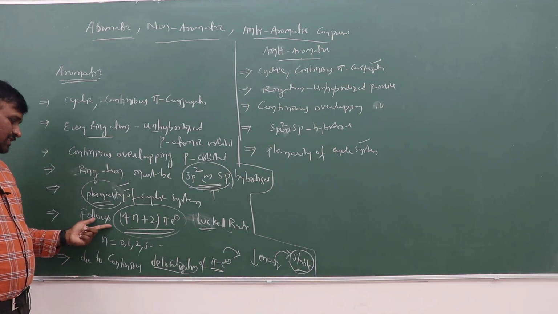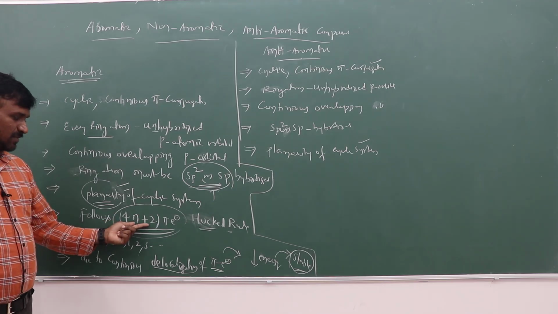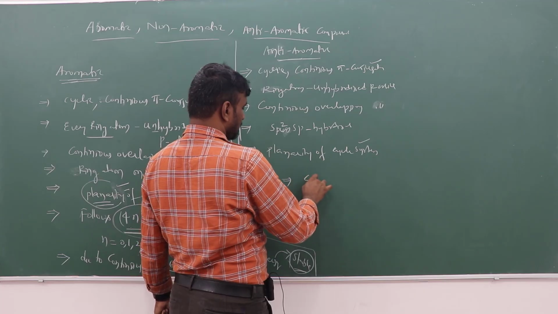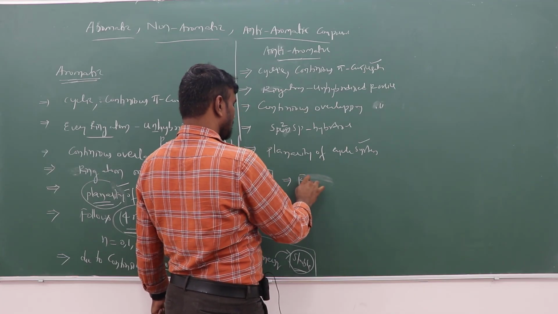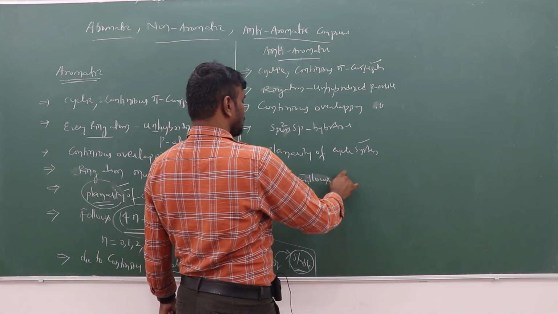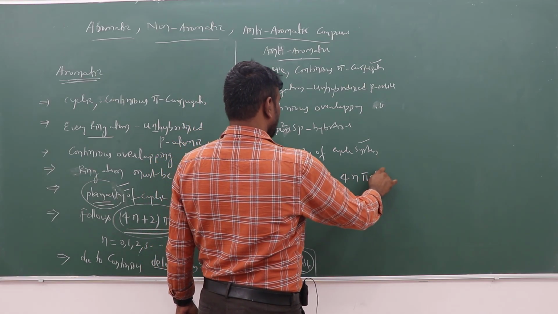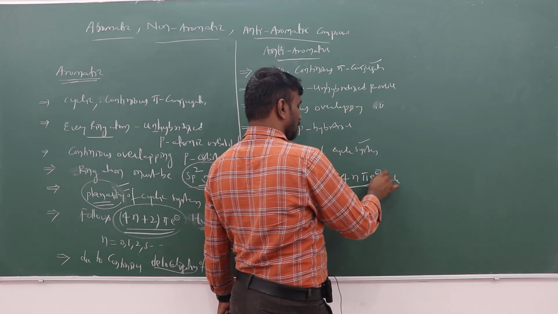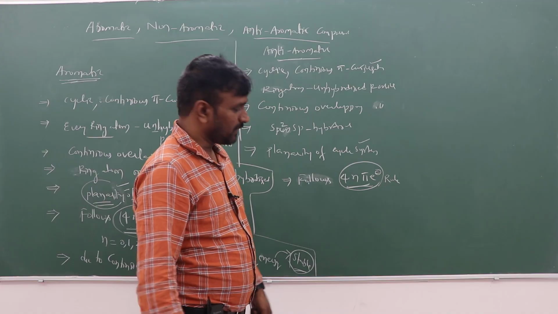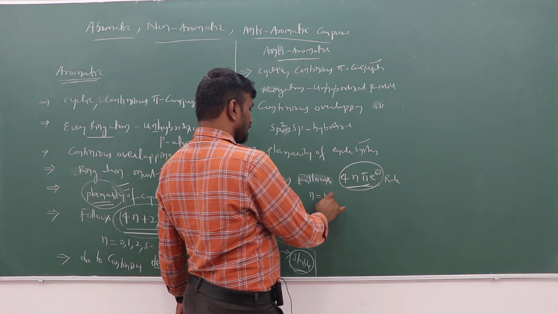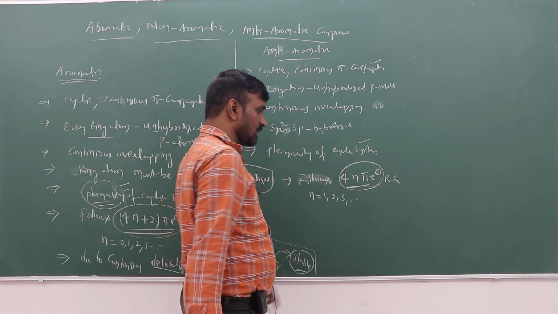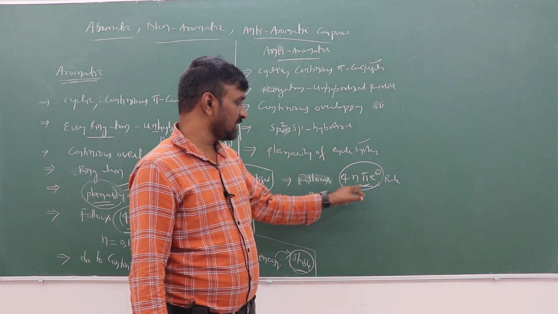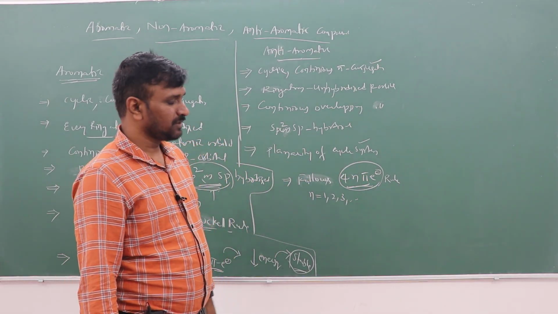When these points are followed, instead of the 4n plus 2 pi electron system, anti-aromatic compounds follow the Huckel 4n pi electron rule. When n is 1, 2, 3 and so on: when n is 1, 4 pi electrons; when n is 2, 8 pi electrons; when n is 3, 12 pi electrons.